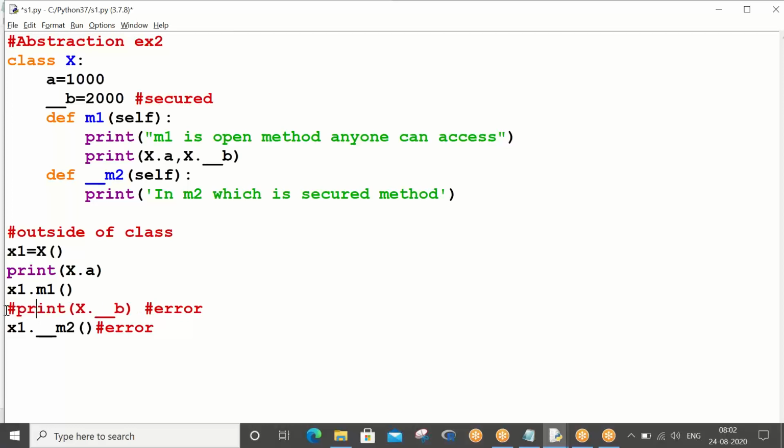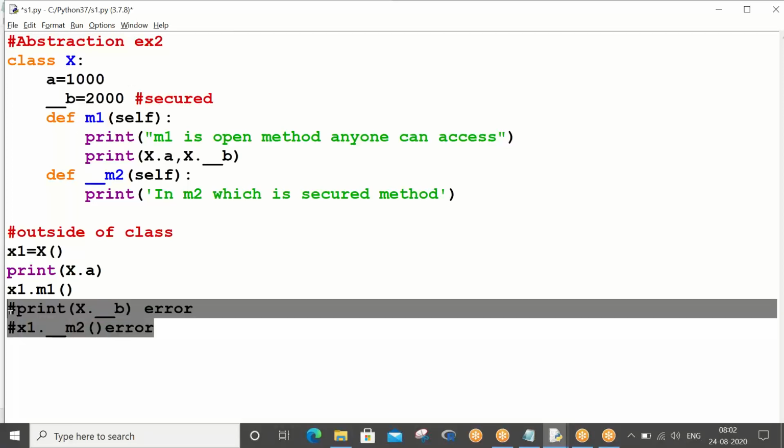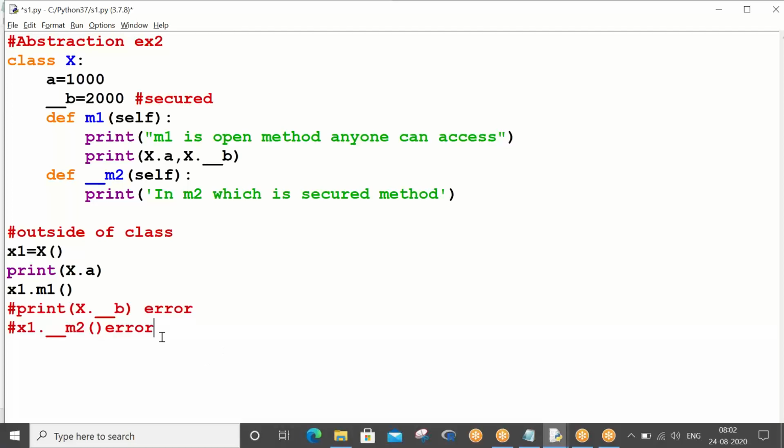So when I am writing it the second time, I have to comment these 2 lines. Same program, a couple of variables, a couple of methods, in which one is secret, one is not secret. Whenever you try to access the secret property, your interpreter is not allowing you to access it, right?